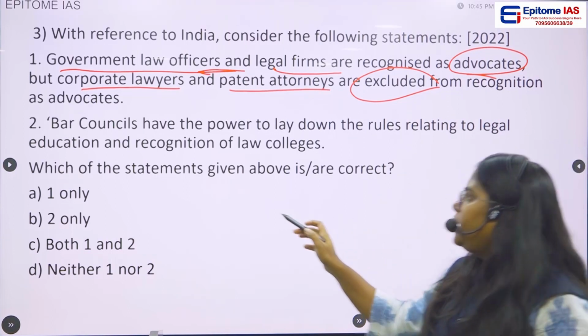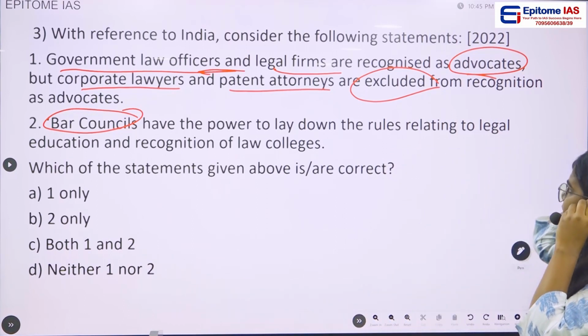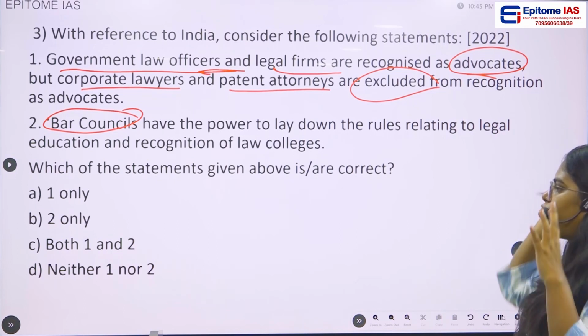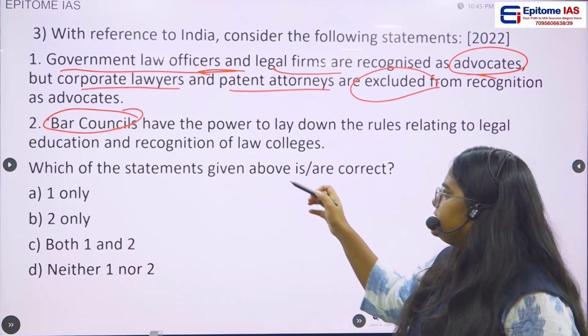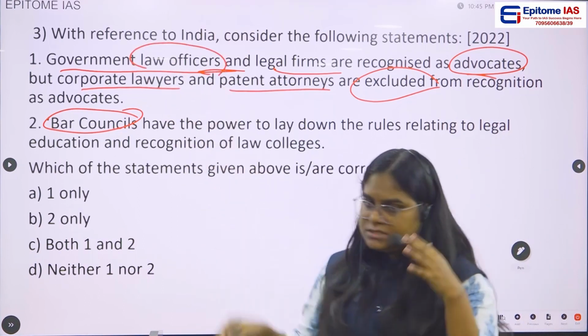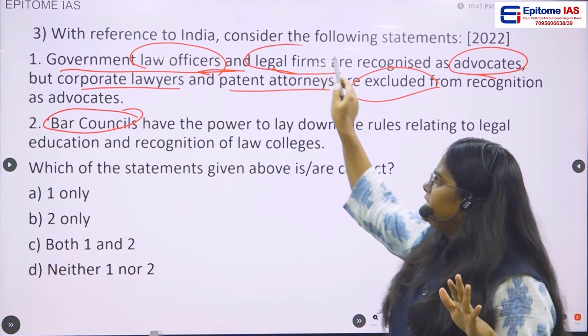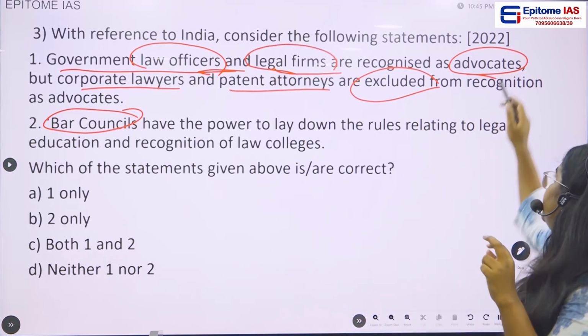Statement 2: bar councils have the power to lay down the rules relating to the legal education and recognition of law colleges. So the first statement says that only government law officers and the legal firms are included in the category of advocates.